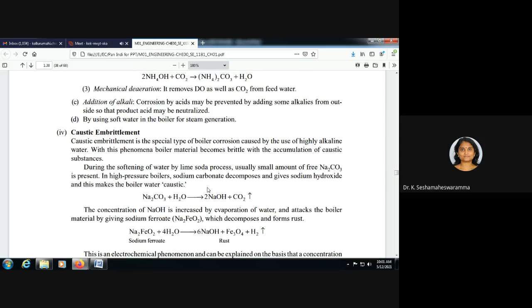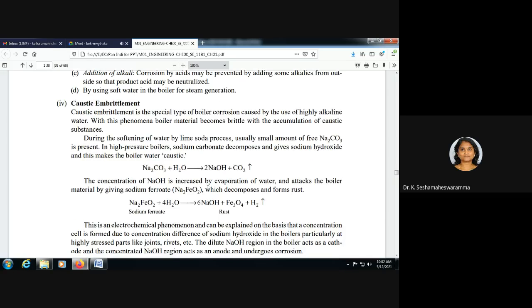Next one is caustic embrittlement. Caustic embrittlement is a special type of boiler corrosion caused by the use of highly alkaline water. If we use alkalis in excess amount, caustic embrittlement takes place.